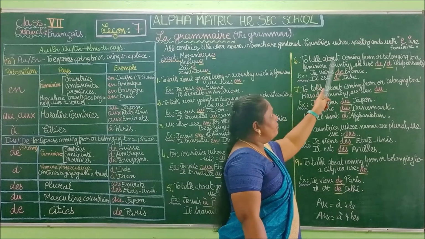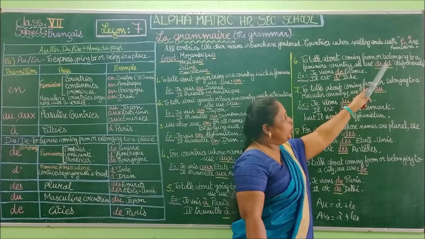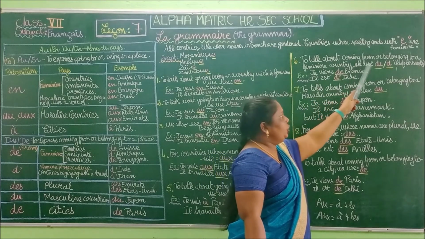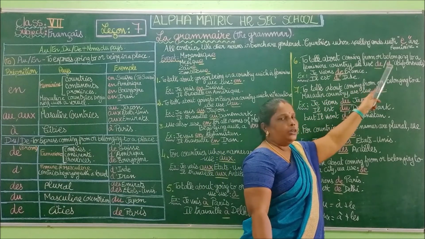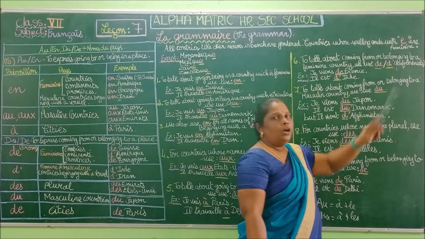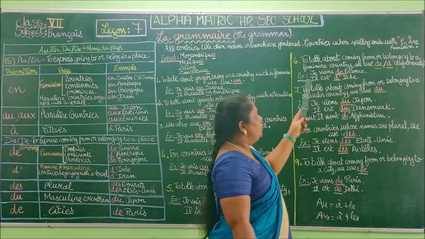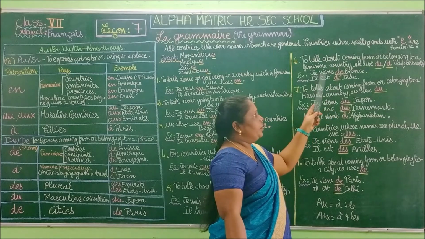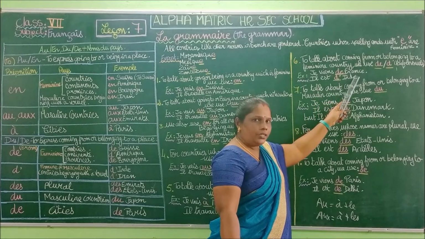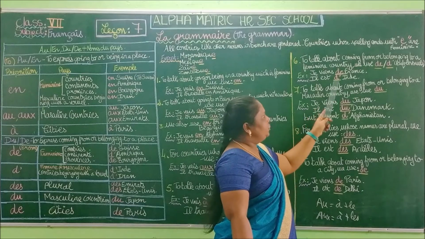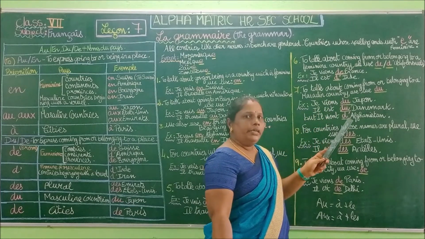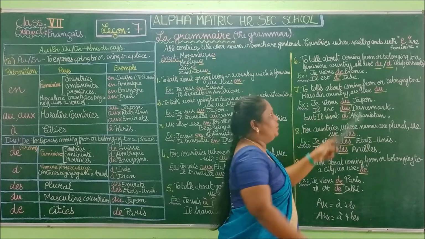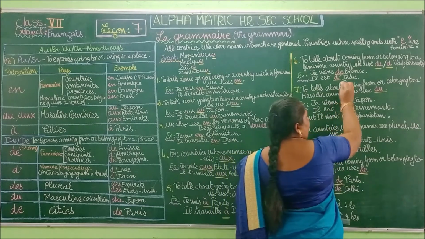To talk about coming from or belonging to a feminine country, we use DE or D apostrophe before vowels. Okay? Je viens de France. So you can see I am coming from France. Il est d'Inde. He is from India. Okay, il est d'Inde. So before a vowel we are using d'.